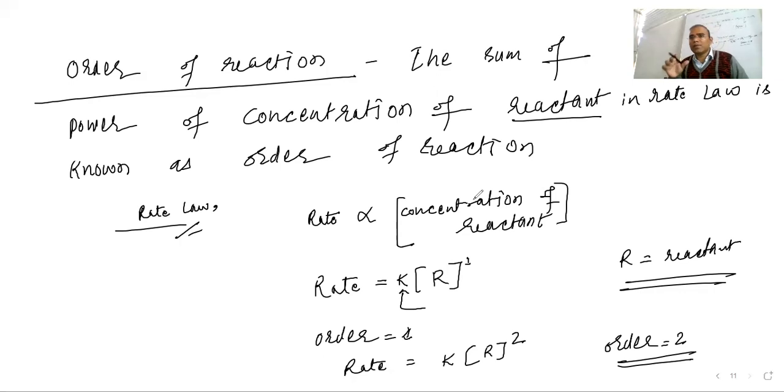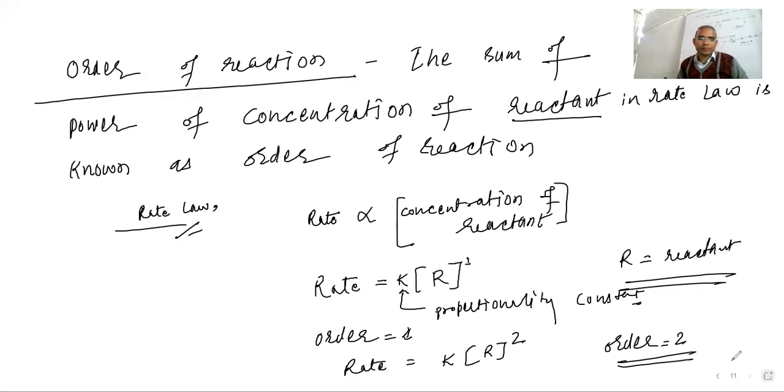When you study equilibrium, is that in your syllabus? The rate law says that the rate is always proportional to the molar concentration of reactant. The proportional sign is given. So rate is proportional to concentration of reactant, and if you remove the proportionality sign, K is the proportionality constant.